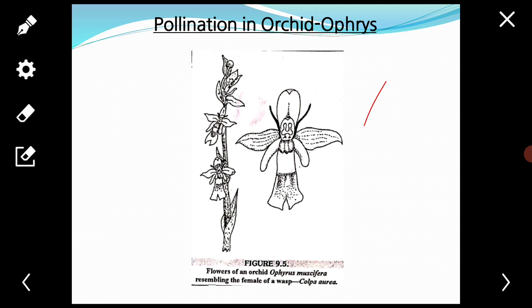The male wasp matures first and leaves the burrow about 4 weeks before the female comes out for open air mating. The inexperienced male tries to pseudocopulate with the orchid flowers, presuming them to be their female partners, and brings about pollination.